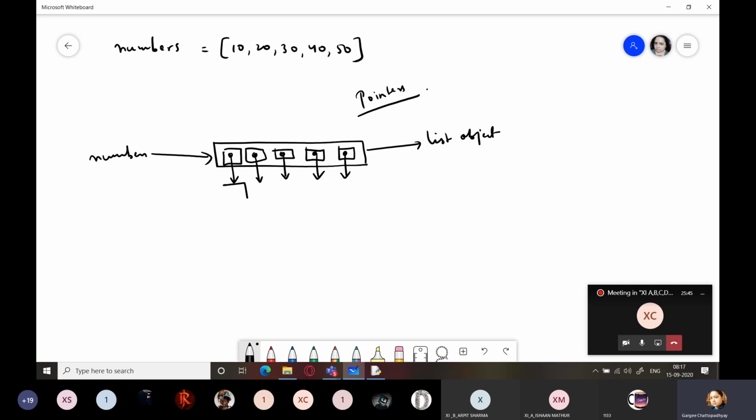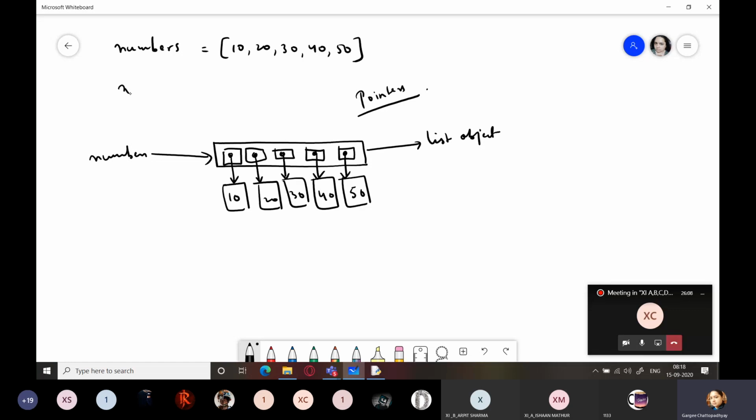Now the first one is pointing to an integer 10, second one is pointing to 20, third one is pointing to 30. Now, because pointers are used here, I can make in-place item assignment by simply making the pointer point to something else.